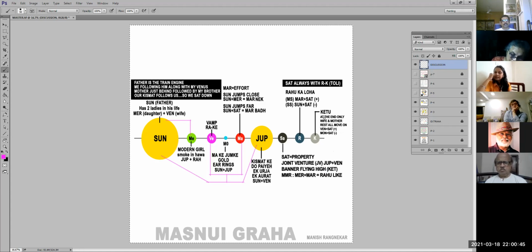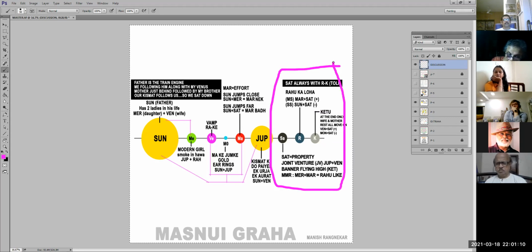With you, your mother remains and your wife remains. So Ketu, which I've written at the end, only wife and mother, the rest all move on. So wife is what? Venus, mother is what? Moon. And obviously Saturn remains with that. So Venus plus Saturn is Ketu Uch. And Moon plus Saturn is Ketu Ni. The last one, you will have to do a little bit of R&D yourself and then you will understand. Okay.